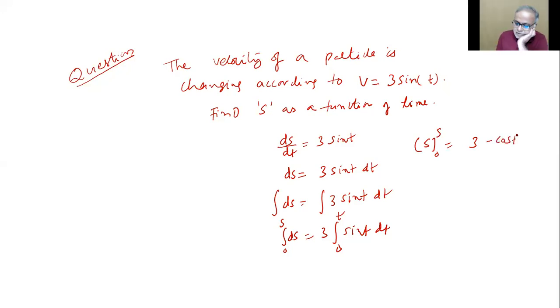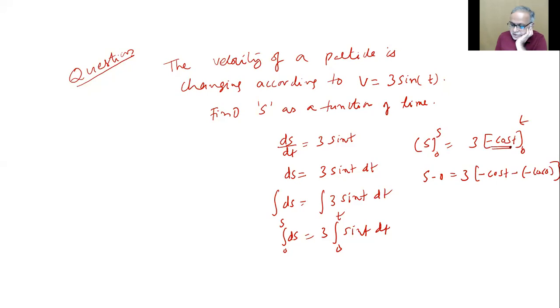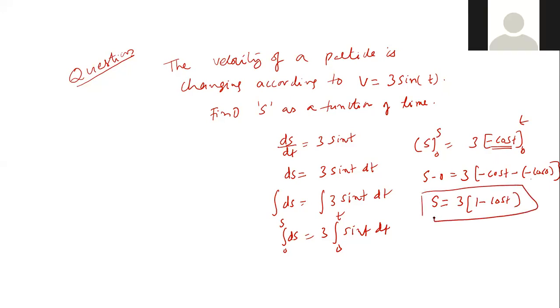Minus cos t. Refer back to the tables, no problem. And then s minus 0 is equal to 3 minus cos t, put t first. And this minus there because of limits, and once again minus cos 0. So s equals 3 times minus cos t plus cos 0, and cos 0 is 1.